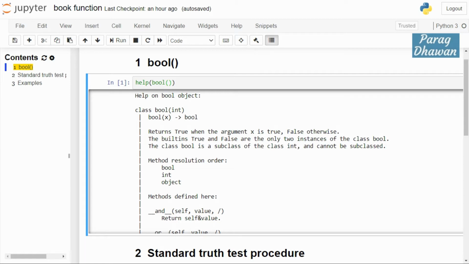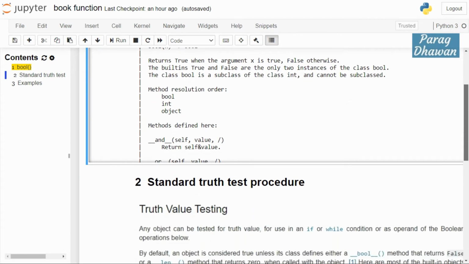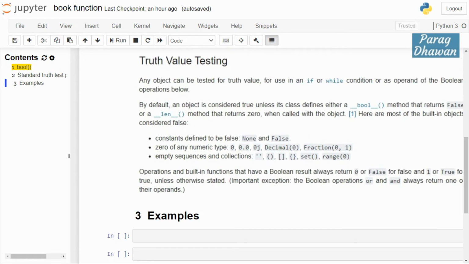So how do we decide the truth value of the input argument received by the bool method? Standard truth test procedure: an object is considered to be true unless the object itself contains a bool method which returns false, or a length method which returns a value 0. Then the object is false, and if it is passed to the bool method, the bool method will return the value false.